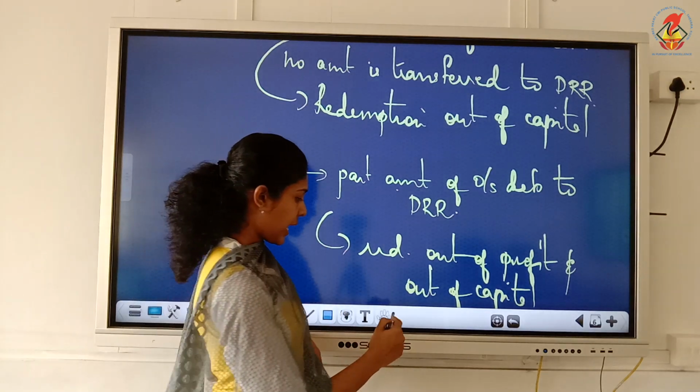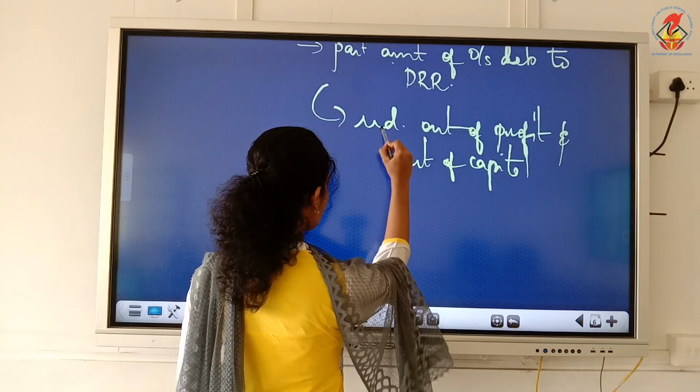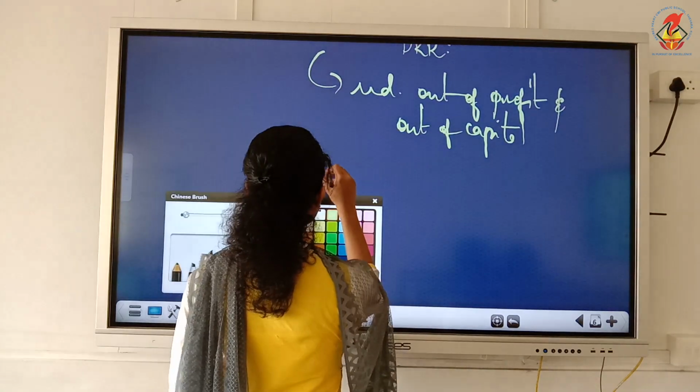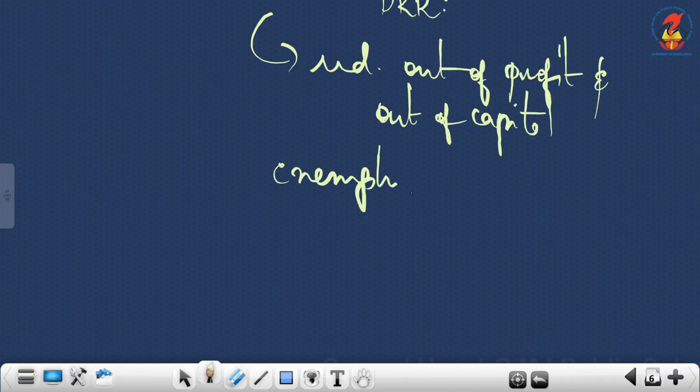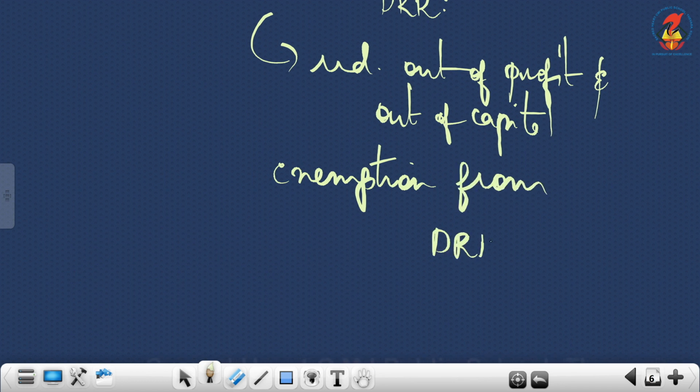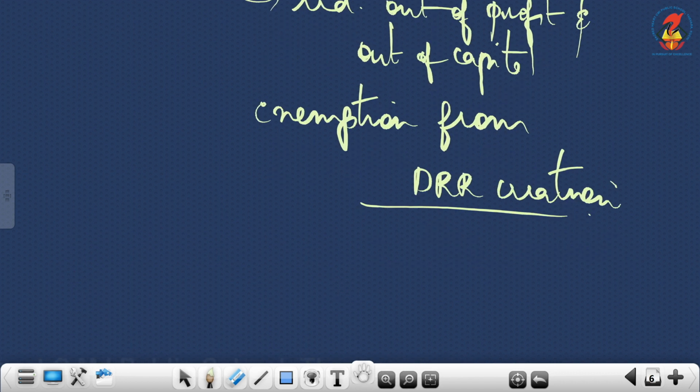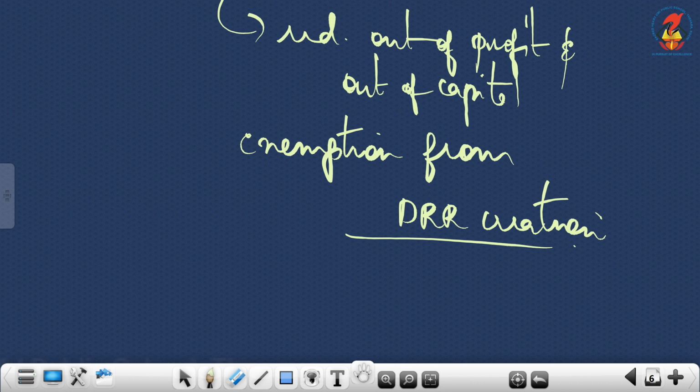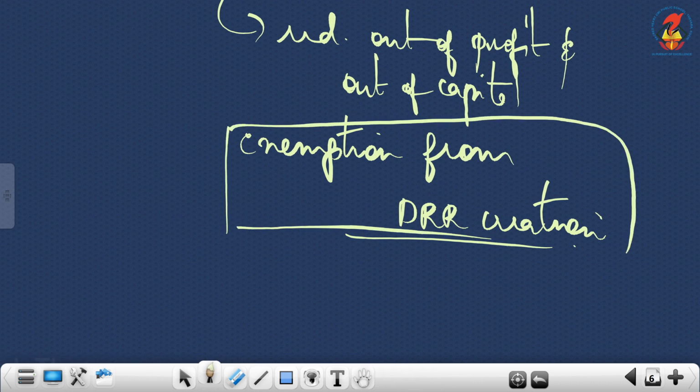Okay. Then there are certain companies who are exempted from DRR creation. So that also you have to remember, because the question will be based on this. There are certain companies exempted from DRR.